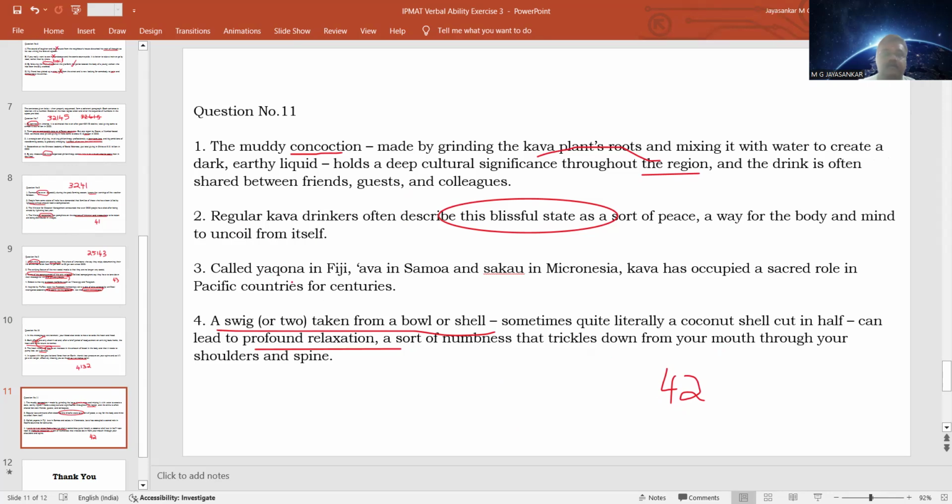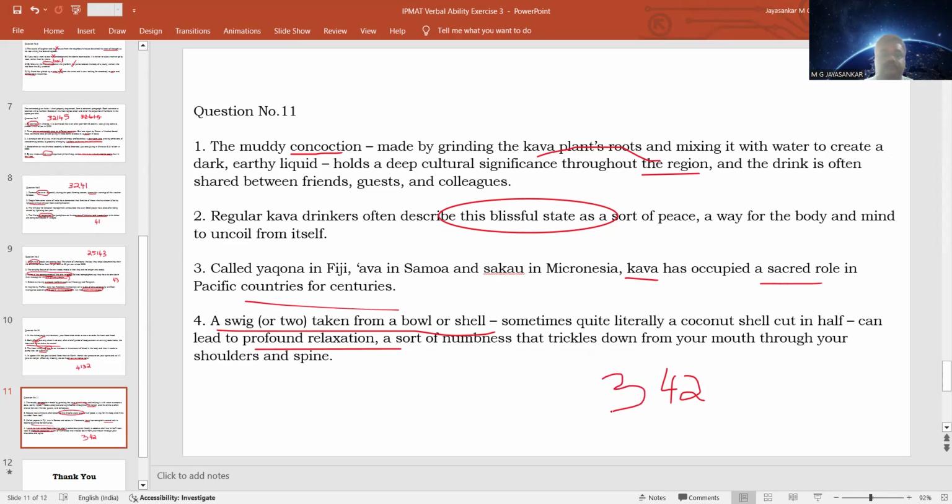Then go to the third sentence. Kava is called 'Ekona' in Fiji, 'Awa' in Samoa, and 'Sakau' in Micronesia. These are known by different names in different countries. In Fiji, it is known as Ekona. In Samoa, it is Awa. It is Sakau in Micronesia. Kava has occupied a sacred role in Pacific countries for centuries. This is a good opening sentence. It is talking about kava and how it is occupying a sacred role in the Pacific countries. So 3 will be the opening sentence.